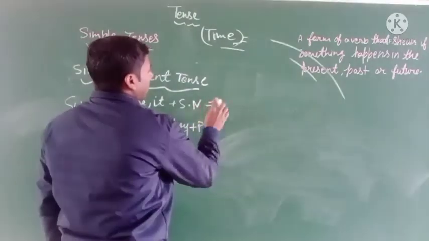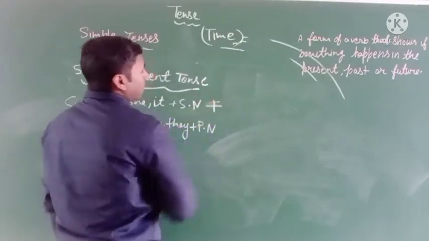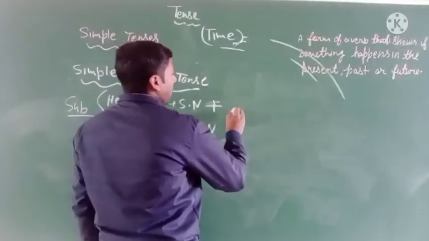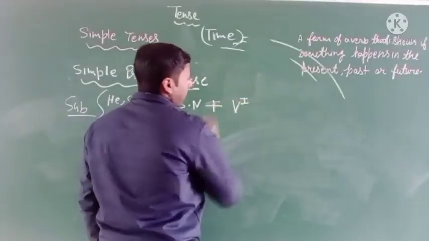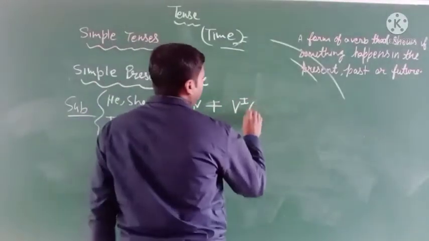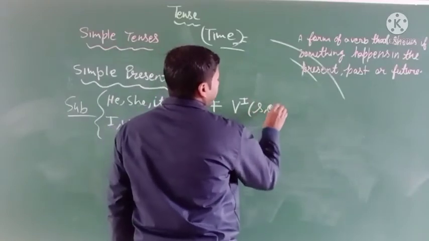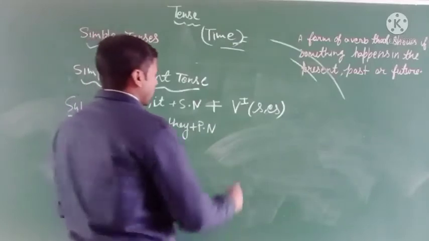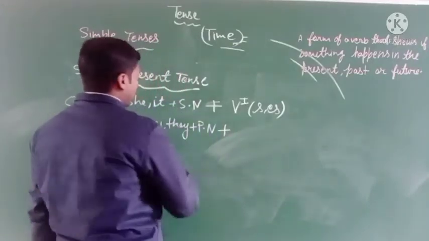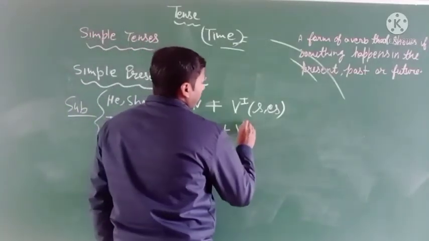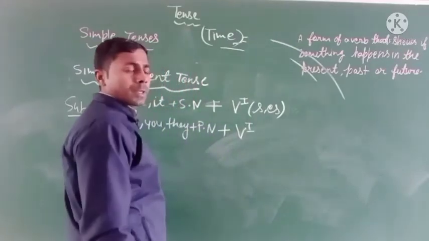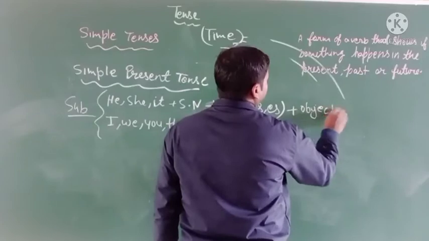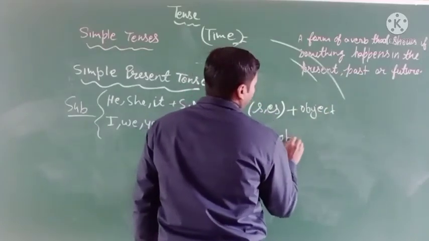With this subject you have to add the singular number verb, that is, verb first form add s or es. And with this subject you have to add verb first form. Then other words or object.